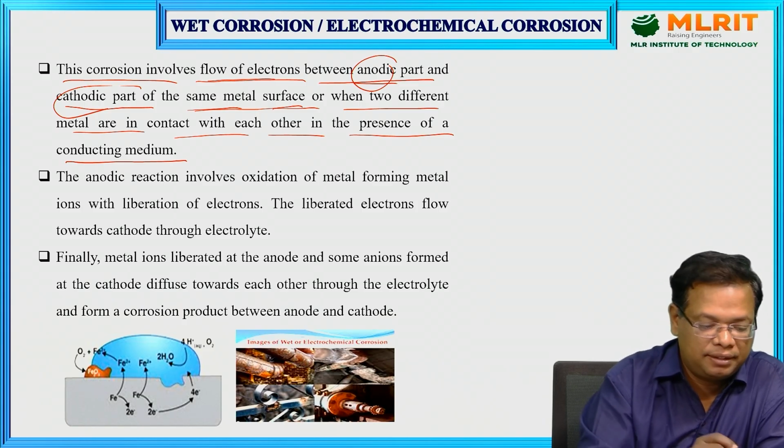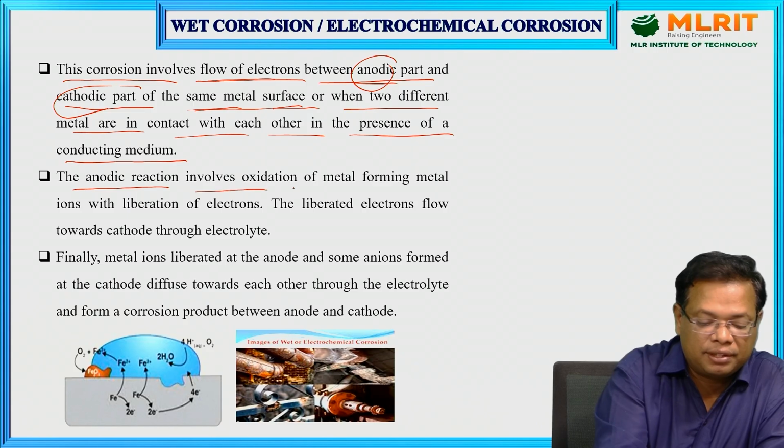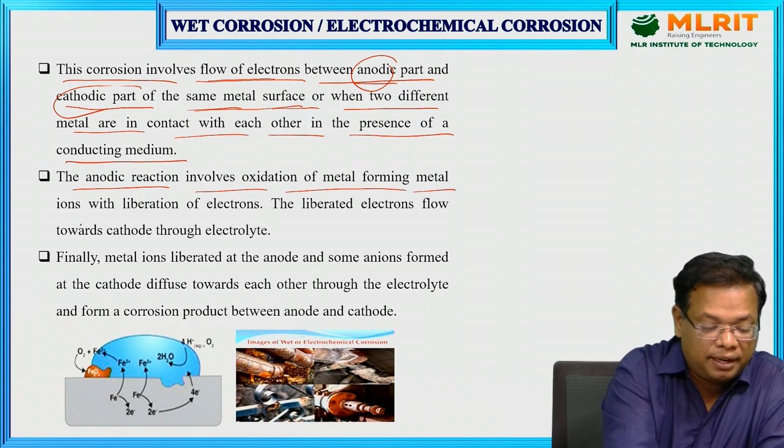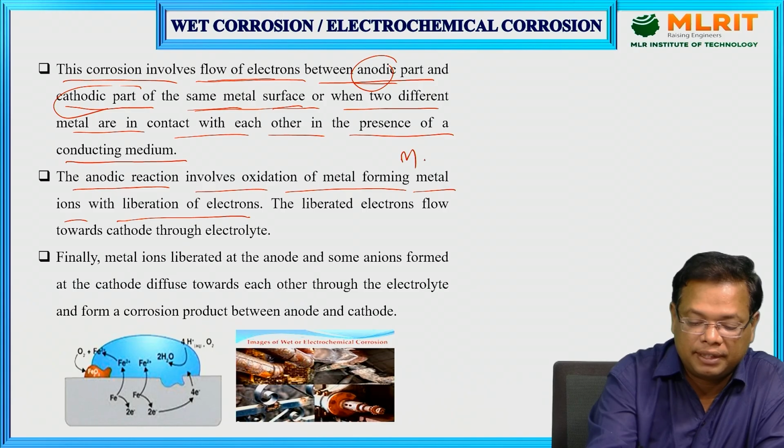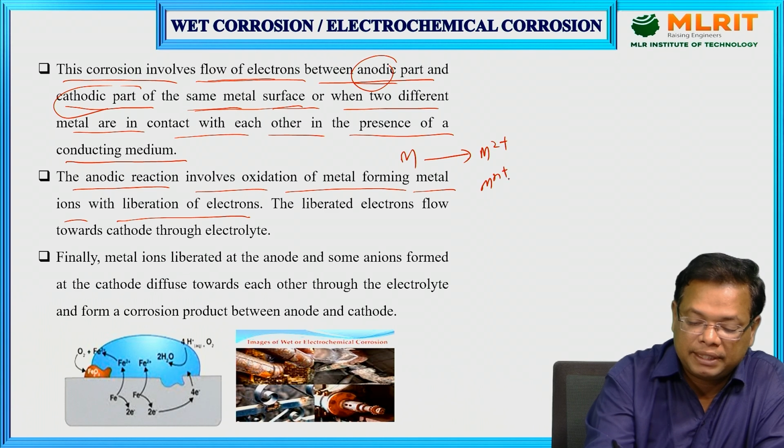The anodic reaction involves oxidation of the metal, forming metal ions with the liberation of electrons. Anodic part, we know very well about that. It forms M^n+ ions plus n electrons, or plus 2 electrons, whatever it is.